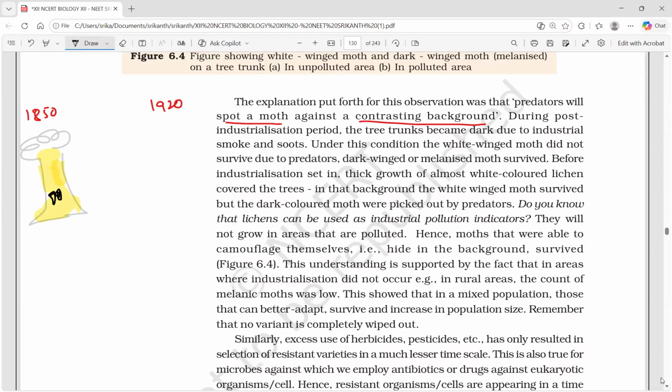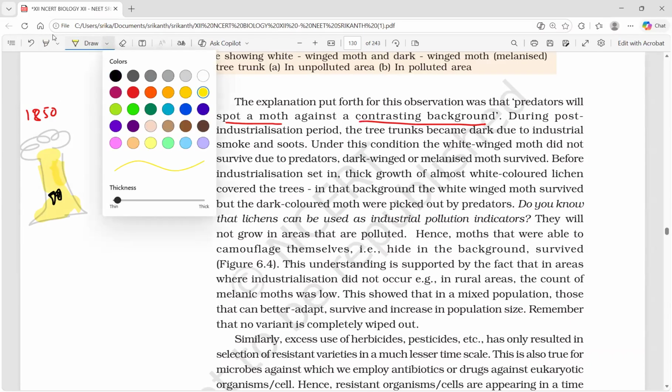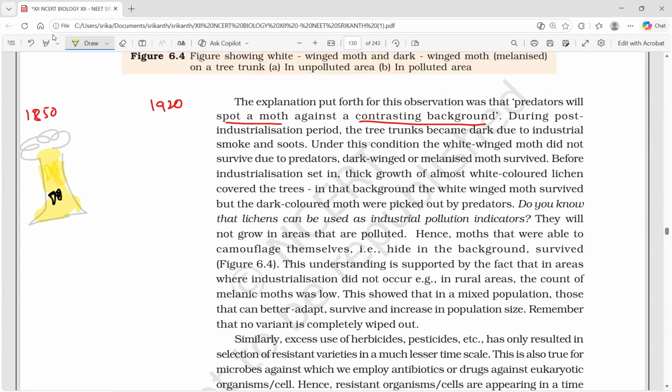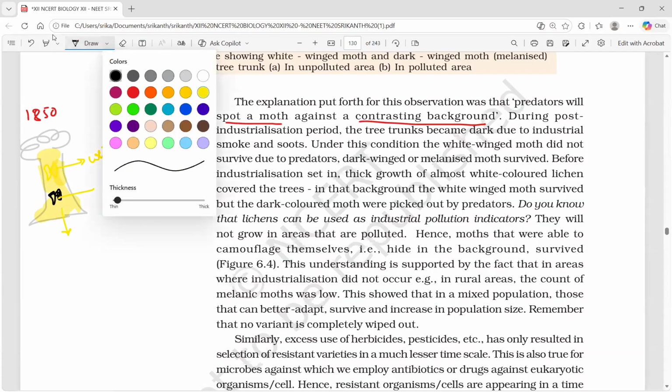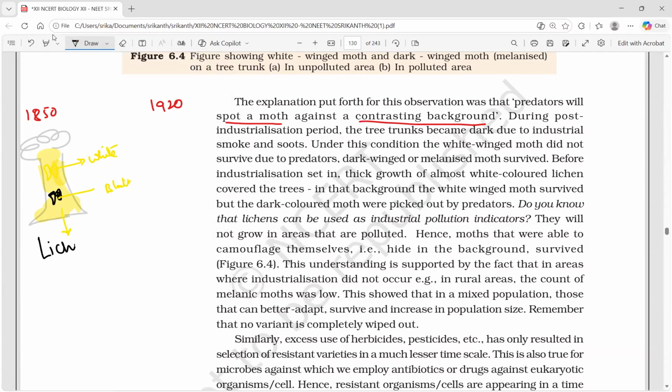This is clearly visible and the matching color moth. This is the white moth. You have to think over. If I draw white, you can't see. This is the black moth. So what is this coat we drew here? That coat belongs to the lichens. Pronunciation is of your choice.